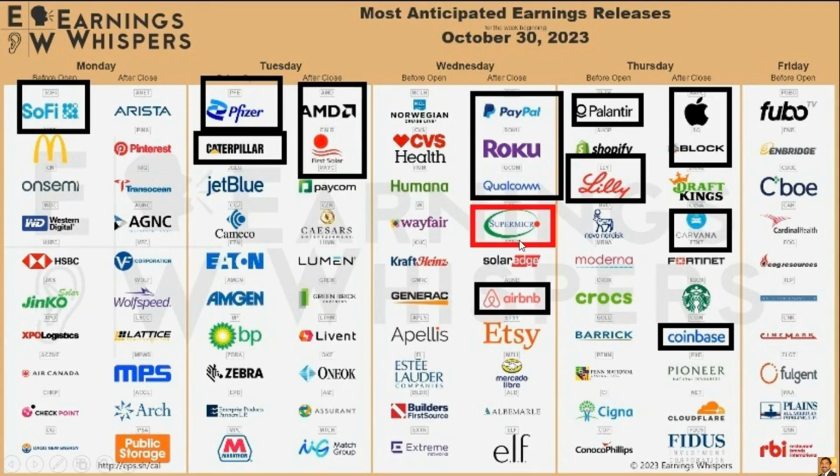So some of the earnings I'm very interested in, like SoFi, AMD, Pfizer, Caterpillar, PayPal, Roku, Qualcomm. SoFi is for the student loan, how the student loans impacted SoFi. And few others like Airbnb, because of that real estate issue, how Airbnb is performing. And Apple, and also Square.